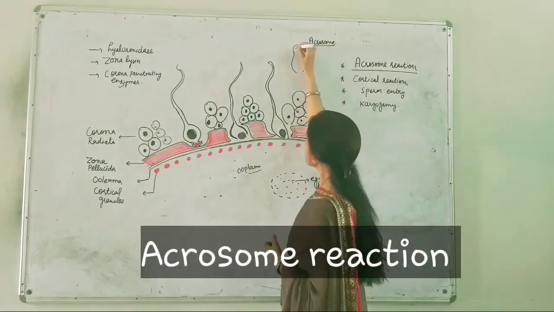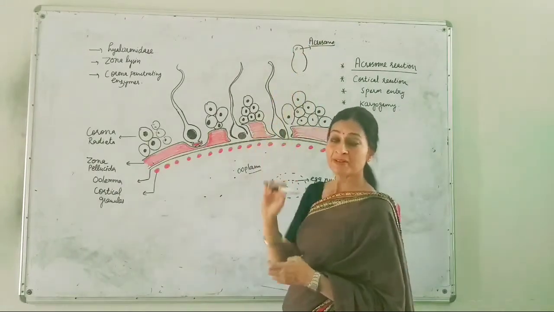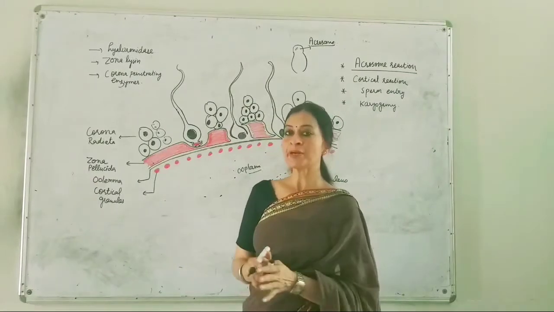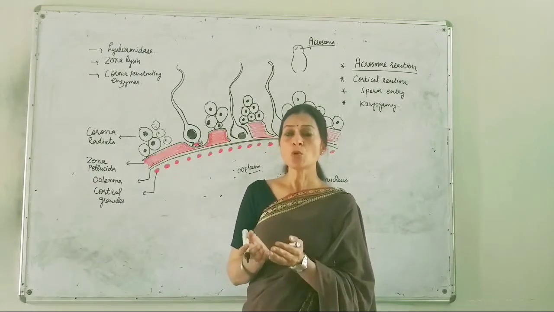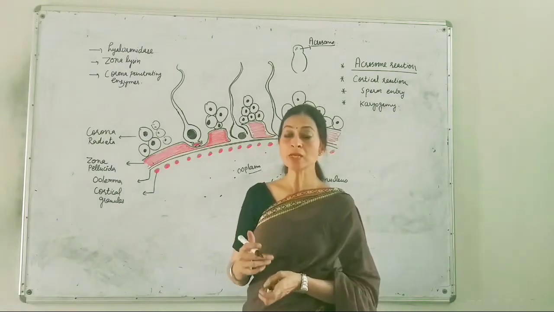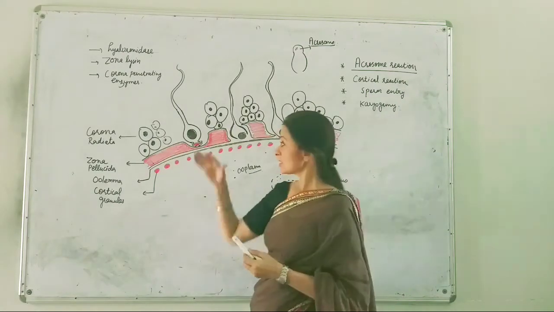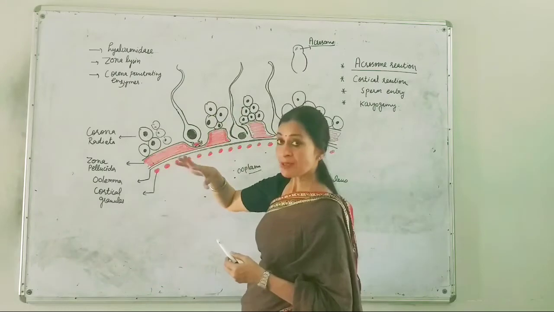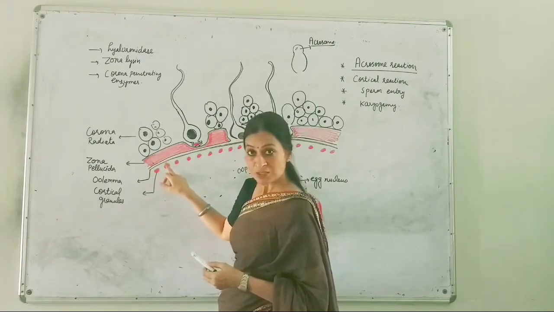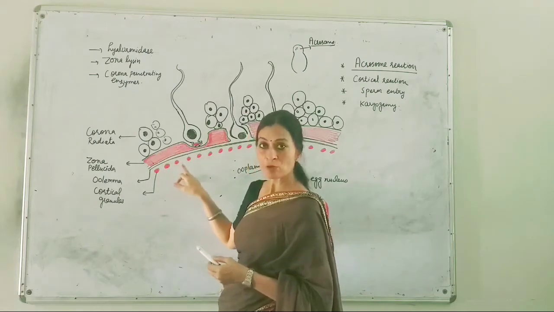This acrosome is the modified Golgi apparatus, and this modified Golgi apparatus, or the acrosome, is holding a number of enzymes, lysins actually, which will hydrolyze the different layers. You can see the layers: corona radiata, then zona pellucida, then plasma membrane, then this cortical granular layer.